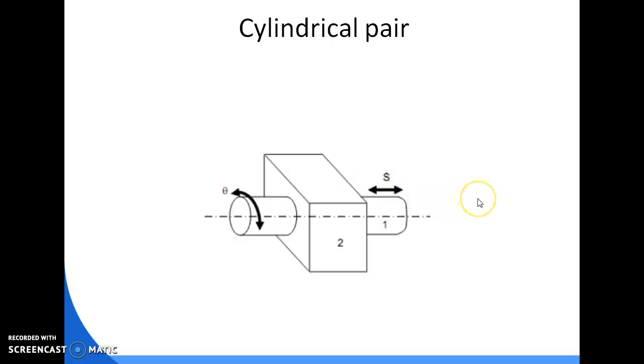Here we can see the cylindrical pair. Cylindrical pair means both sliding and turning motion are possible. Here the internal cylinder is link 1 and the outside box is link 2. So link 1 can both slide and rotate inside link 2, so this is a cylindrical pair.